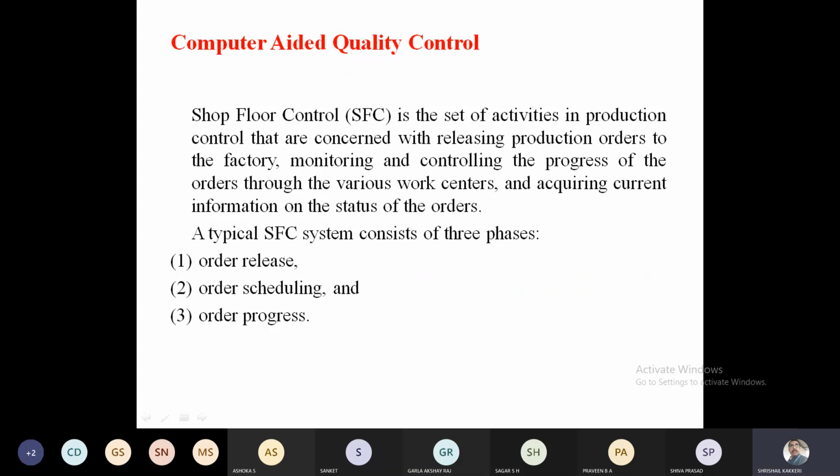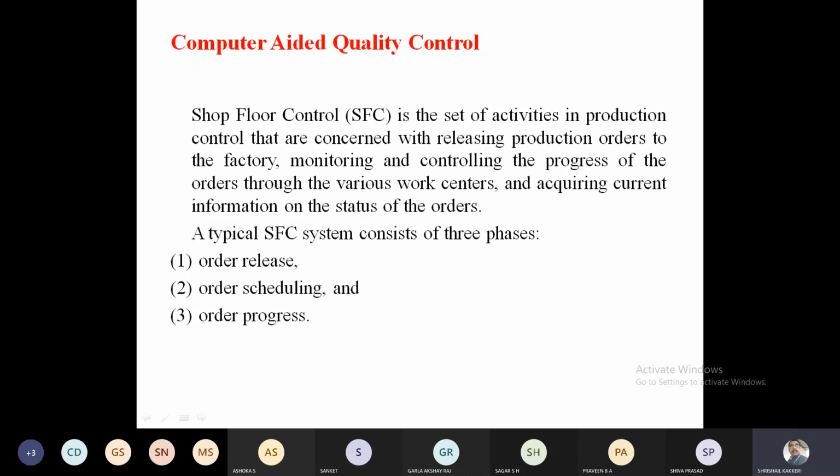Quality control is one of the important factors deciding the fate of the organization, because the rejections and the inventory will be totally dependent on quality control. Controlling the quality means controlling all the activities which are directly or indirectly connected with the production at the floor level. So there are three typical things.